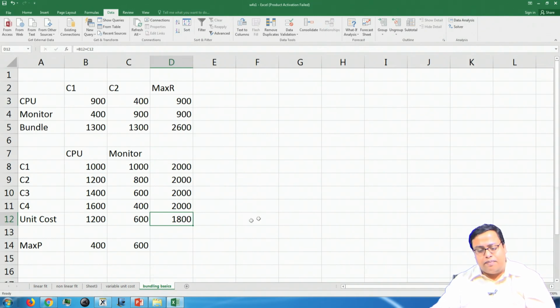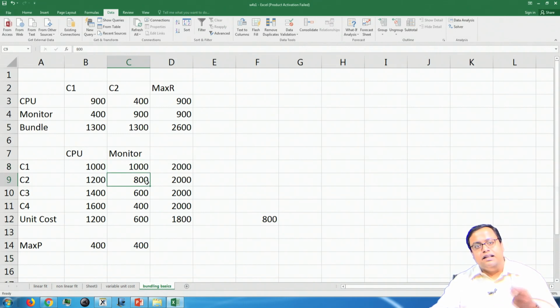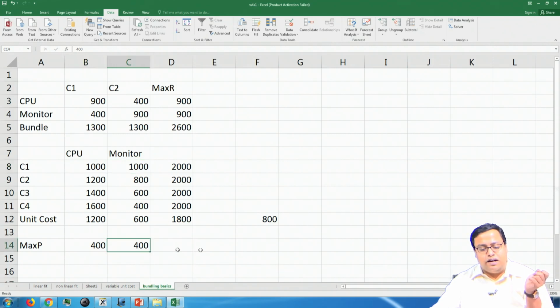So, 800 would have been the maximum for bundling, and the maximum for individual pricing would also have been 400. You check that I would either sell it at 1000 rupees or sell it at 800 rupees. If I sell at 800 rupees, then C2 and C1 buy, I earn 400 rupees. If I sell at 1000 rupees, still I earn 400 rupees. So, 400 plus 400, 800.